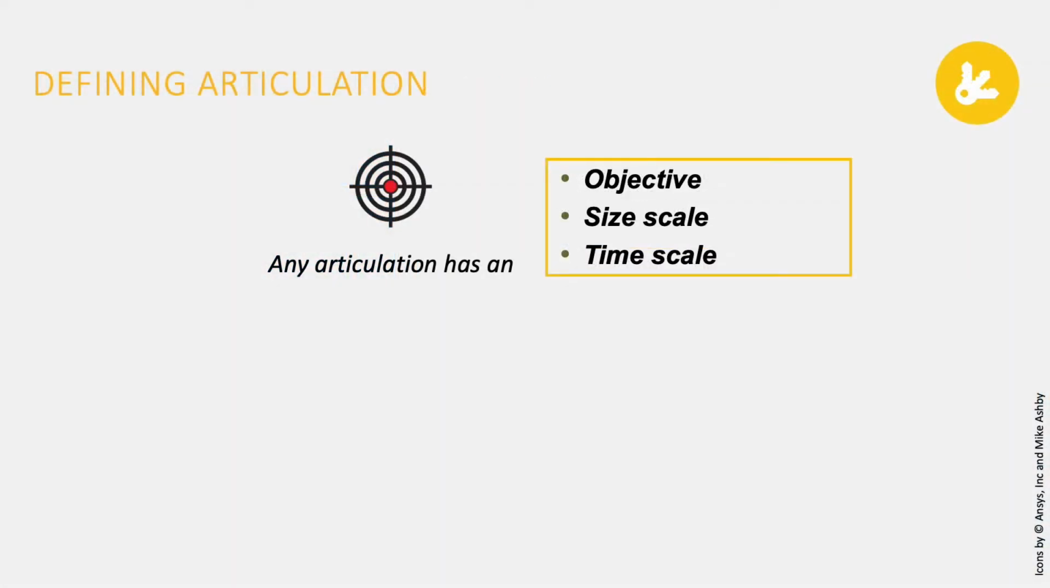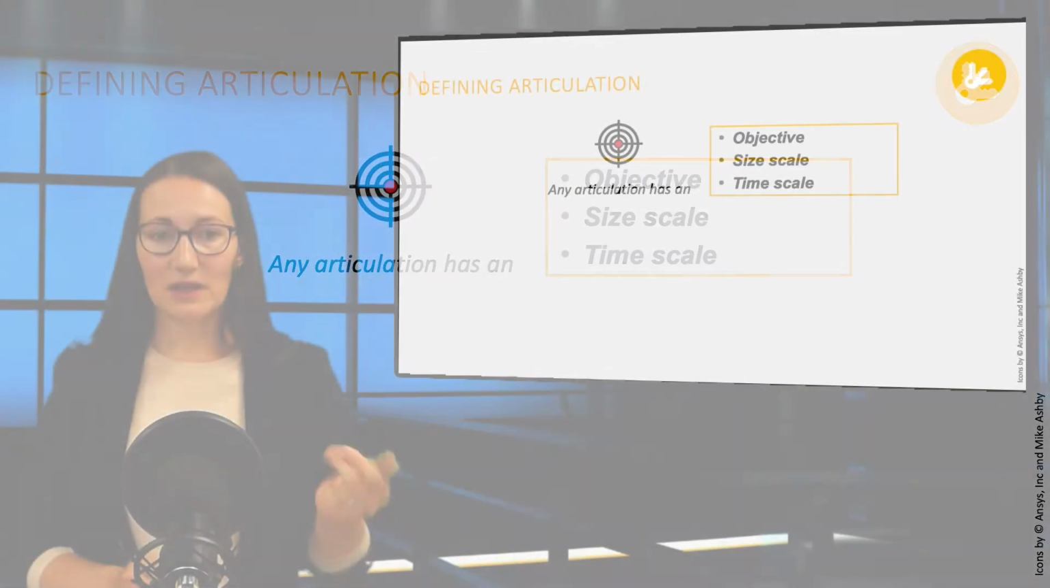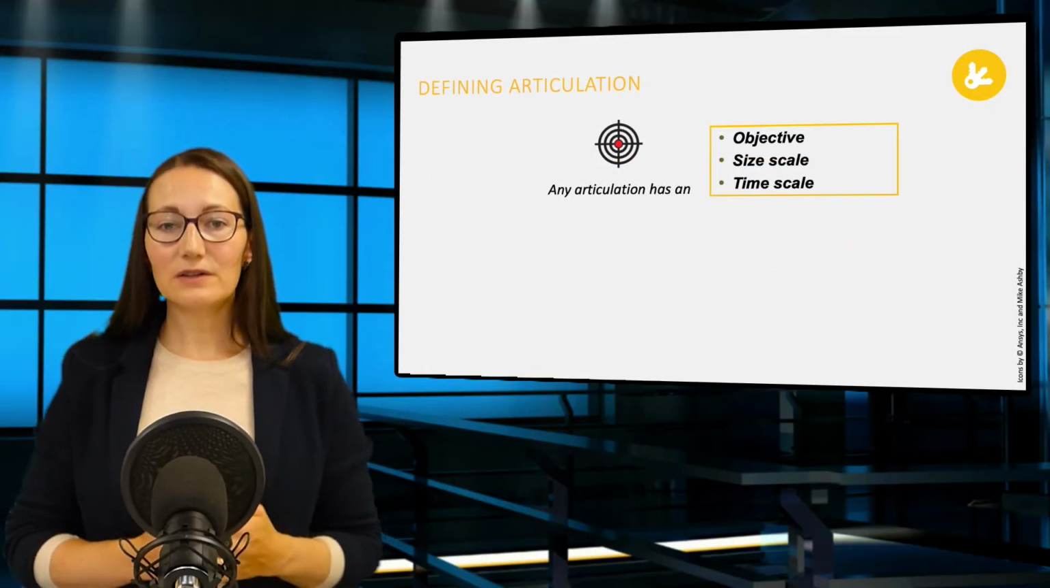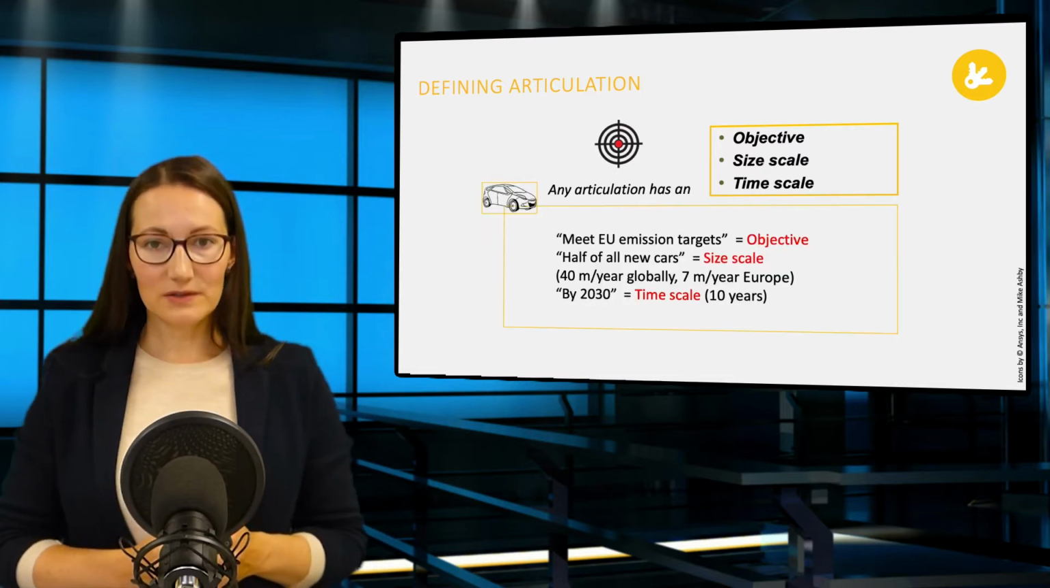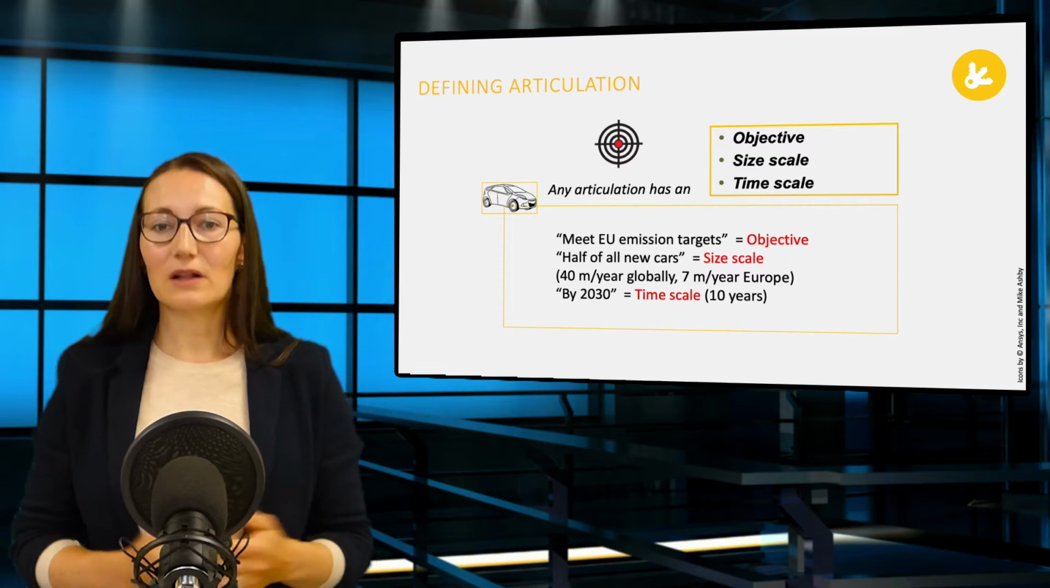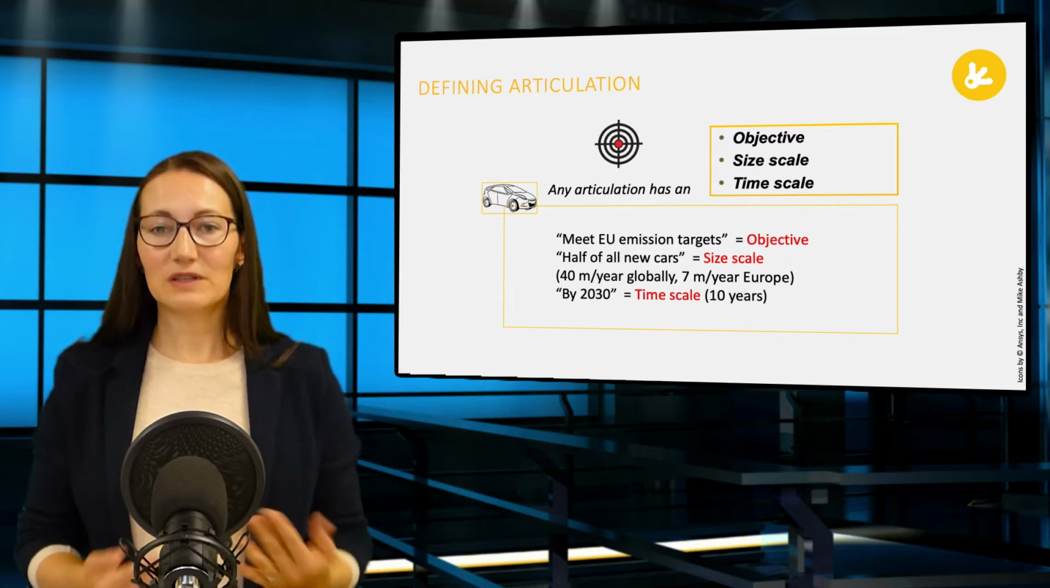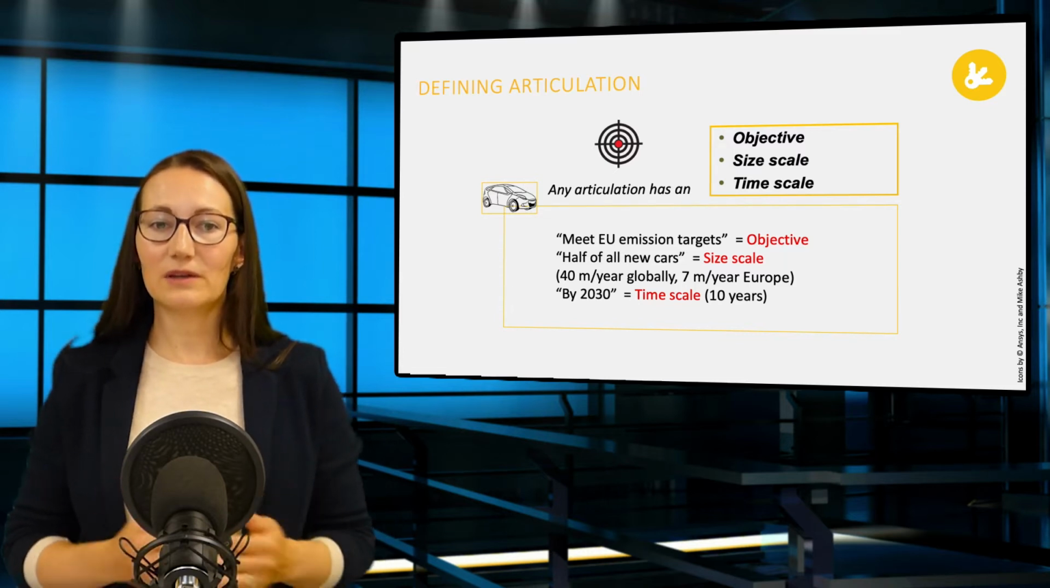Any articulation has an objective, size, and timescale. In the case of electric cars, we have the objective to meet European emission targets, the size, half of all new cars, and the timescale. Here we have 9 years.